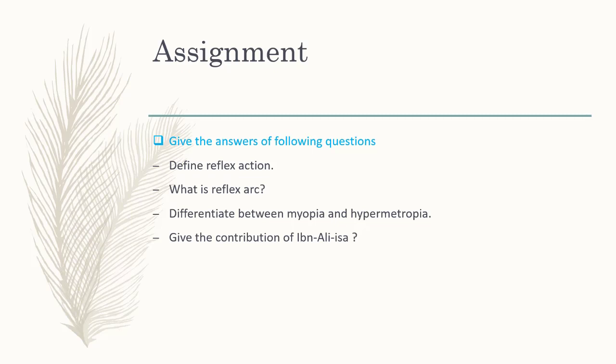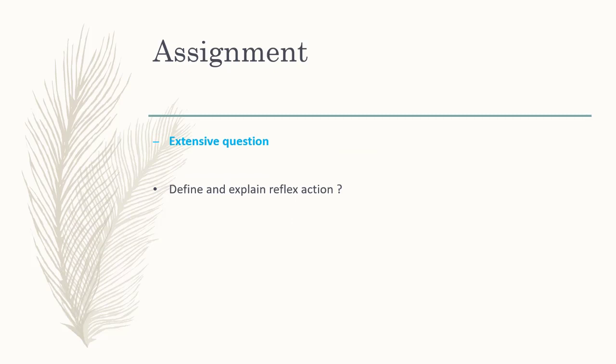And the last one, give the contribution of Ali ibn Isa. We have studied that he was a famous Arab scientist. He wrote 3 books on ophthalmology. He described 130 eye diseases and prescribed 143 drugs to treat these diseases. The next one, extensive question. Define and explain reflex action with diagram.